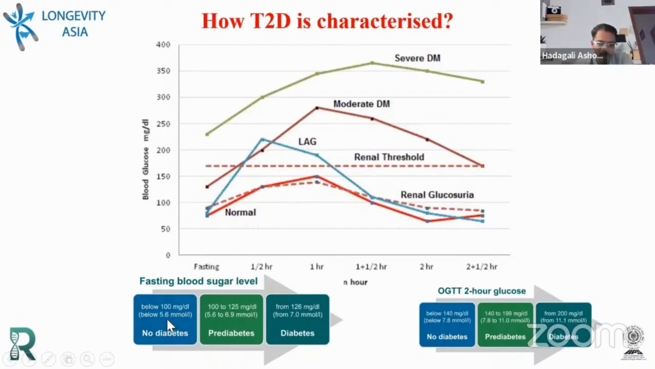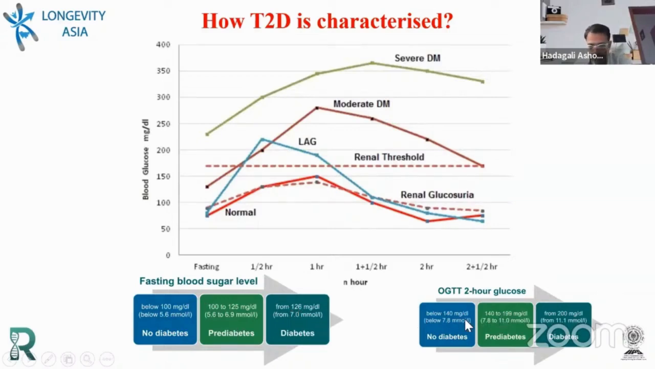For non-diabetic, it's around 5.6 millimoles per liter. When we convert, it's 100 mg per dL. 100 to 125 is pre-diabetic, and 125, or rather 126 onwards, we call the individual diabetic. These are fasting conditions.